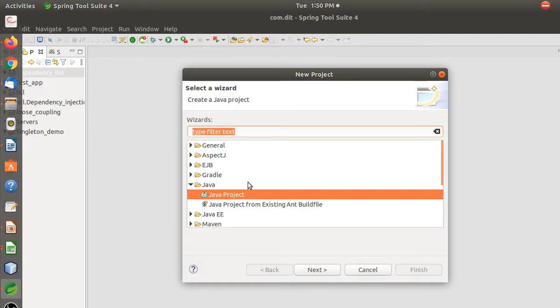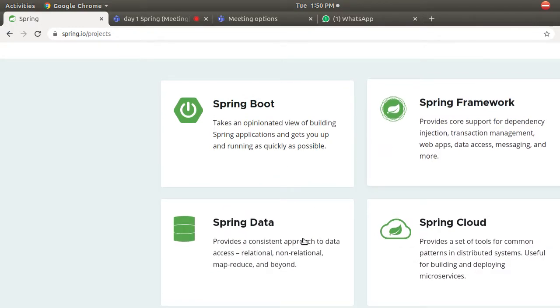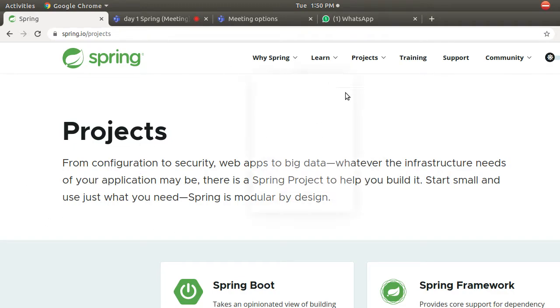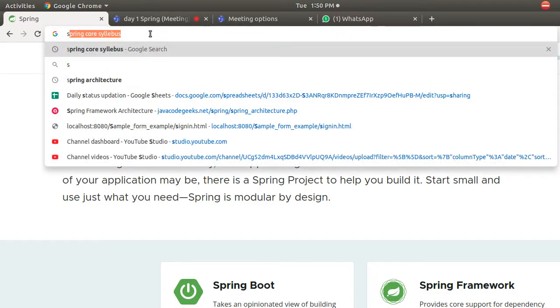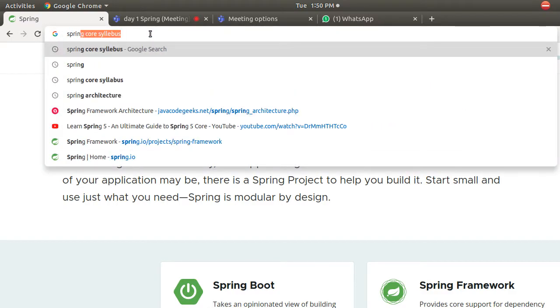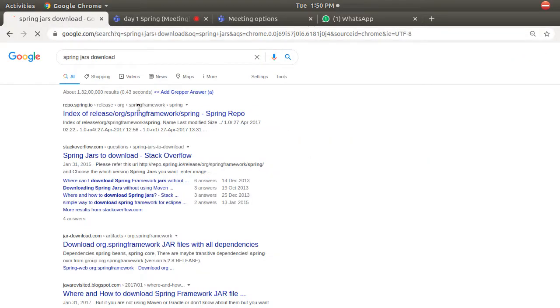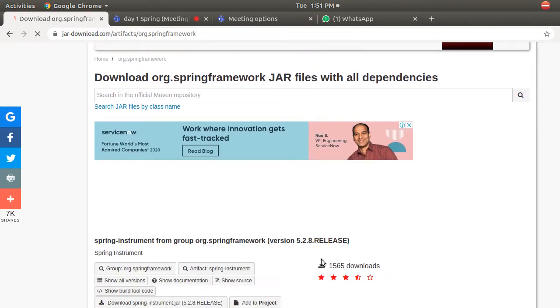Why should I not create a Java project? Because I am dealing with Spring. If you want to use Spring, it provides some jar files. Obviously it's a framework, so it should be downloaded externally. You just type Spring jars online, and you will get them downloaded for you. There is a repository. They are the dependencies. If you want to work on Spring, you should have these dependencies downloaded in your system, so you can go and download it.